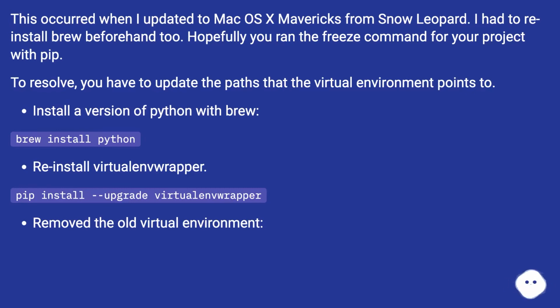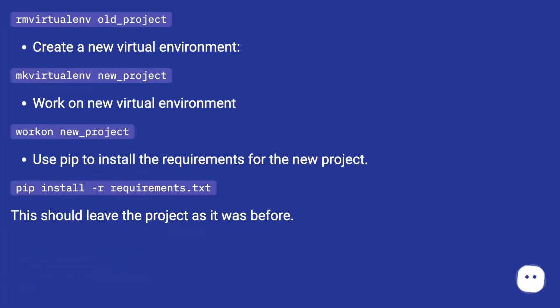Install a version of Python with brew. Brew install python. Reinstall virtualenvwrapper. Pip install --upgrade virtualenvwrapper. Remove the old virtual environment. From virtualenv old_project, create a new virtual environment.